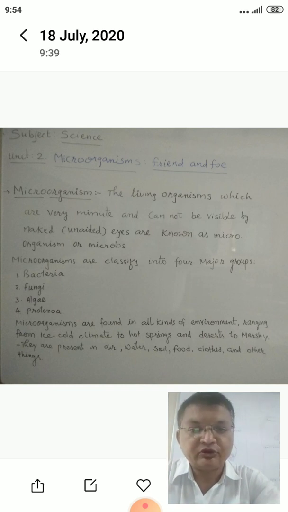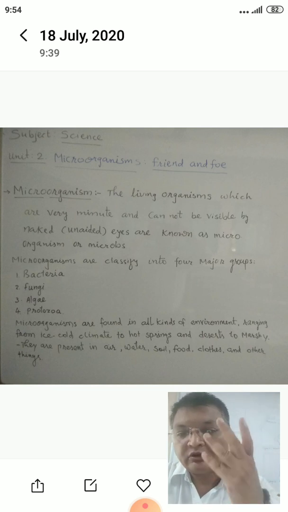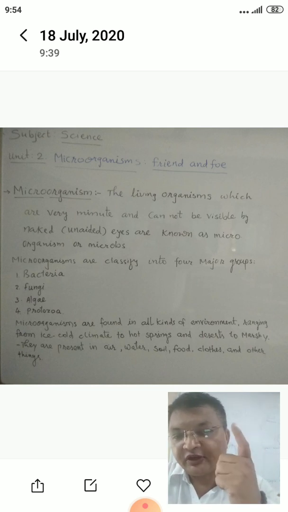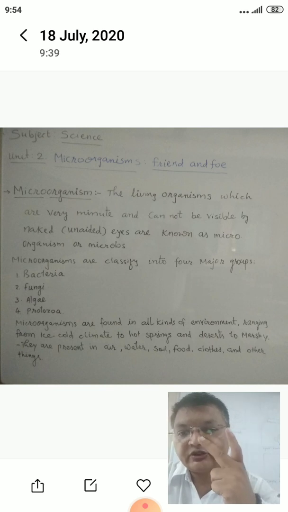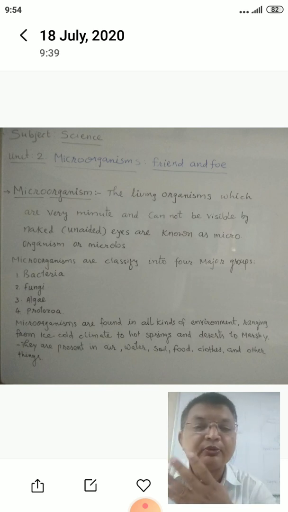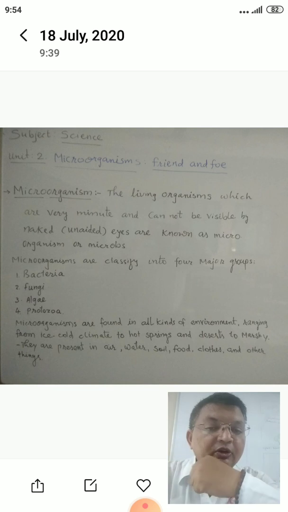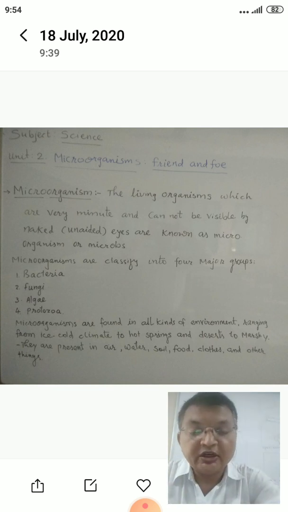Remember students, how many types of microorganisms are there? 4 types. First is bacteria, second fungi, third one algae, and fourth one is protozoa. So these 4 major types of microorganisms are there.